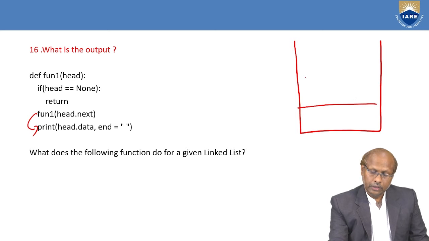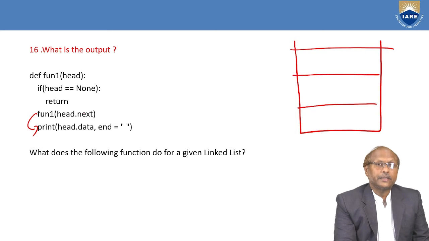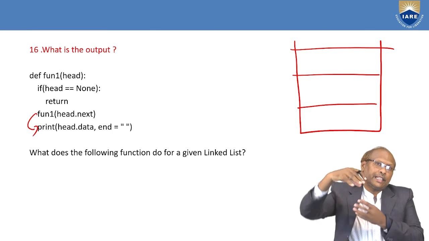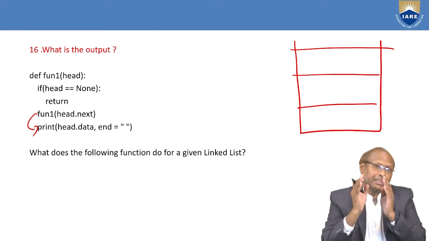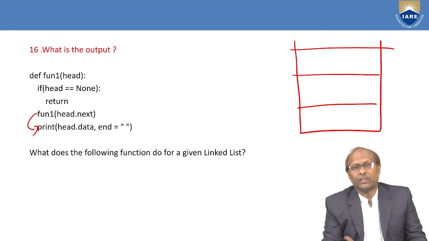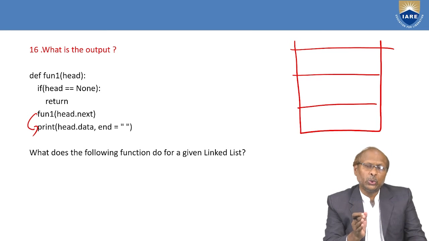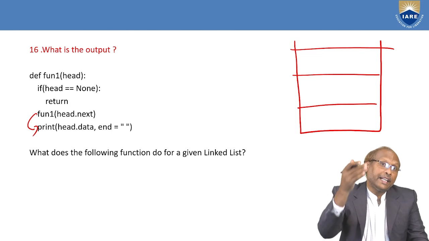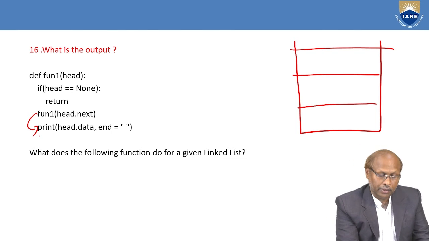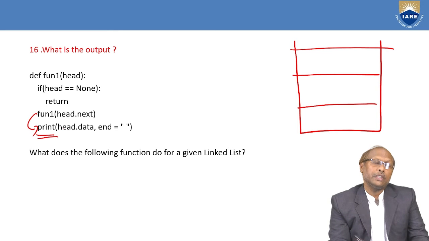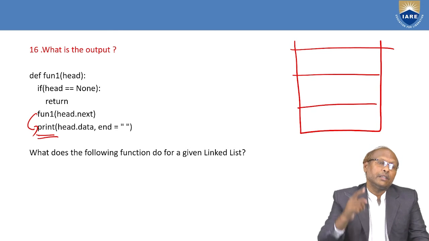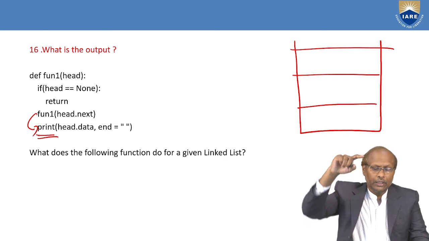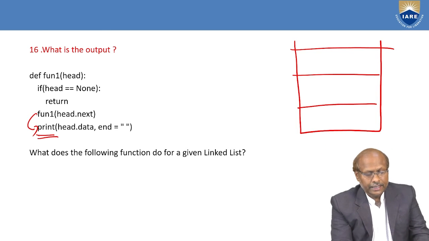So here what happened? The fun is calling fun. Whenever you are calling, the complete code will be pushed into the stack. So after pushing, it will check whether the condition is satisfied or not. If the termination condition is true, then it will return. Otherwise, it will keep on calling. After returning, it is executed, because this printf statement is below the fun one. So this will not execute immediately because fun is calling fun. It is going in a recursive way. Whenever you are returning, this printf is executed.